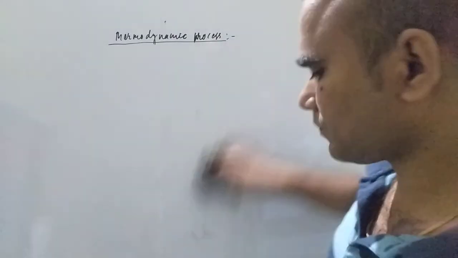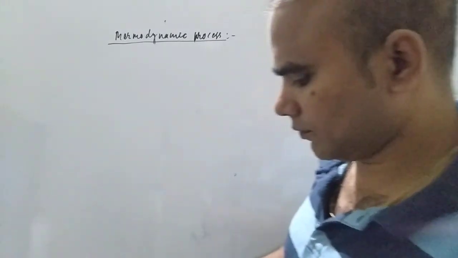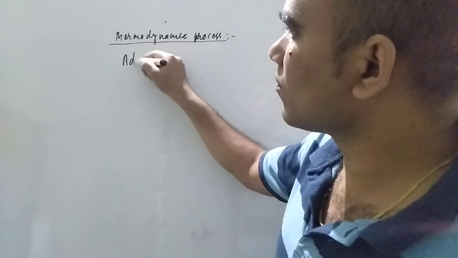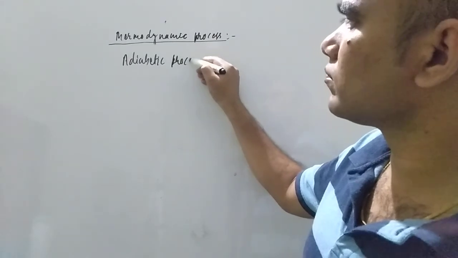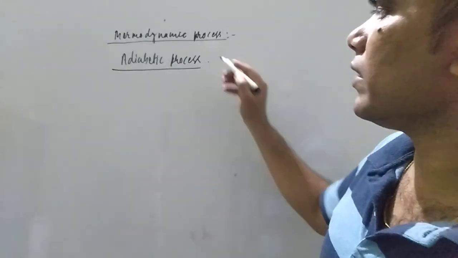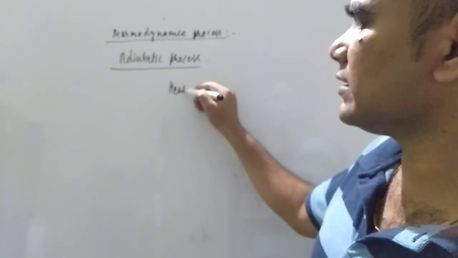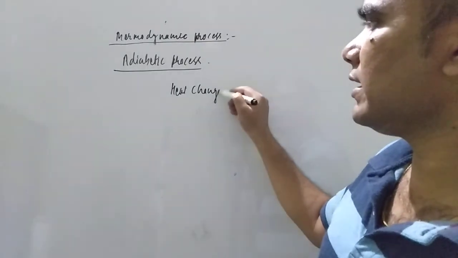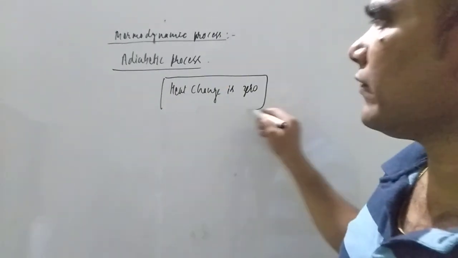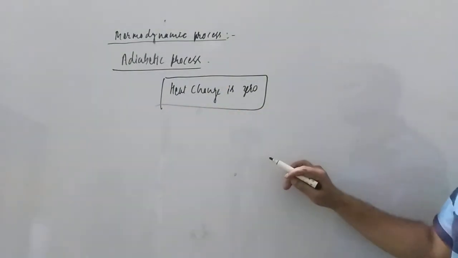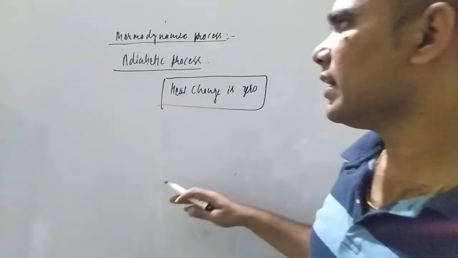In the adiabatic process, heat change is 0. If heat change is 0, it means there is no exchange of heat during the thermodynamic study.